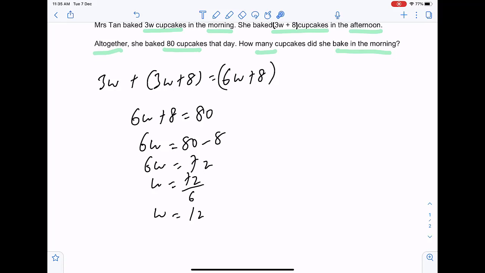Okay, let me repeat this. So the total is 6W plus 8. That will be 80 cupcakes, right? So when we bring anything over an equal sign, that term will change signs. So 80 remains there. 8 goes over, right? So it becomes minus 8. So 6 times W is 72. Alright, so what's the value of W then? 72 over 6. W has a value of 12.